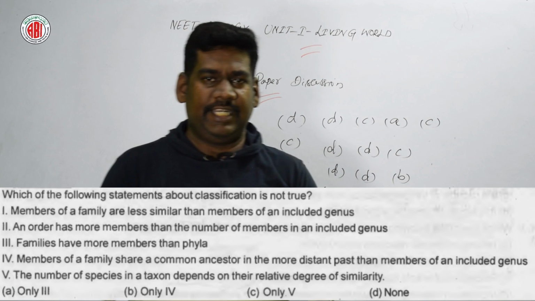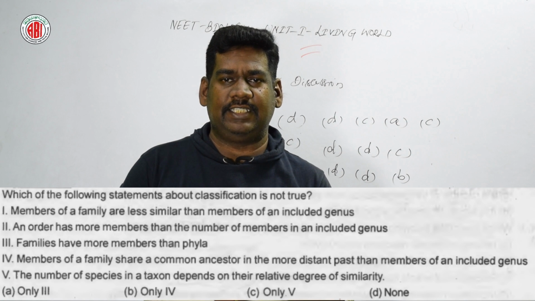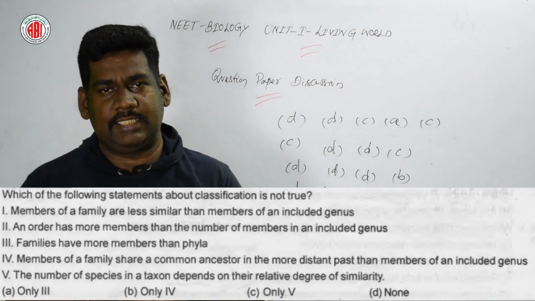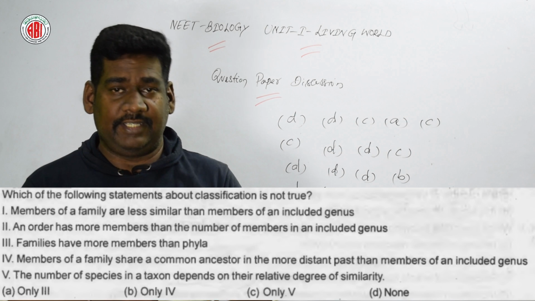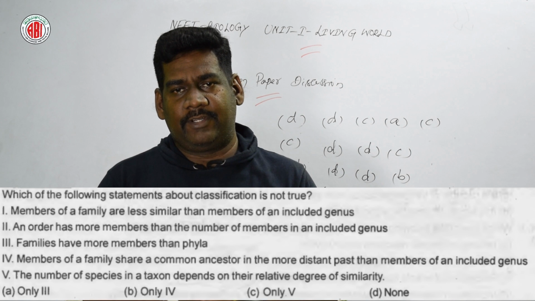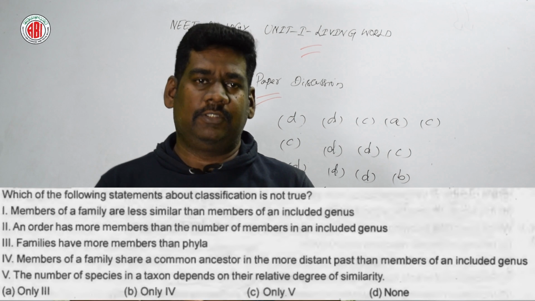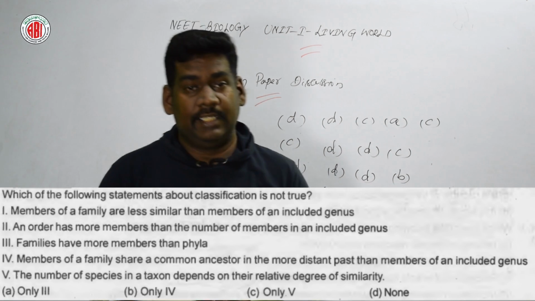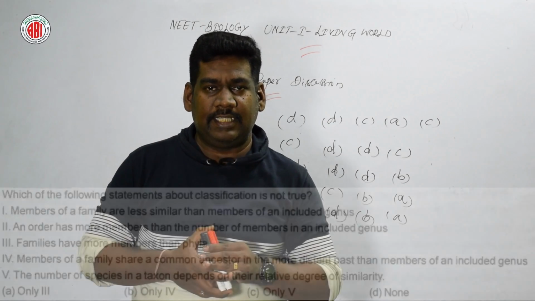Which of the following statements about classification is not correct? Members of a family are less similar than members of an included genus. An order has more members than the number of members in an included genus. Both are correct statements. Families have more members than the phylum.